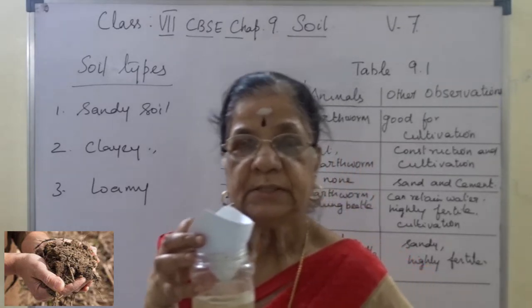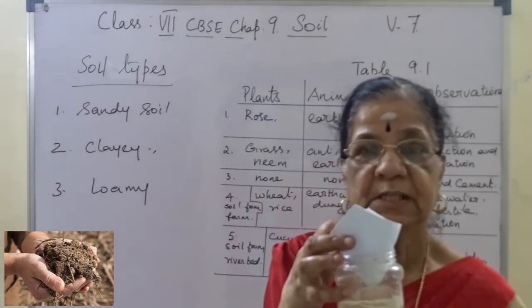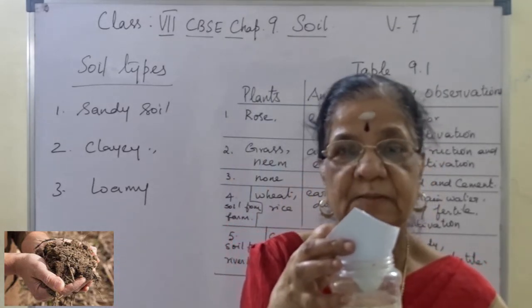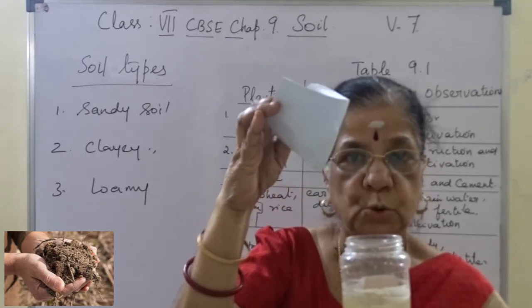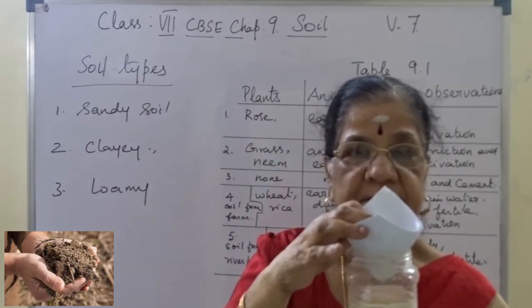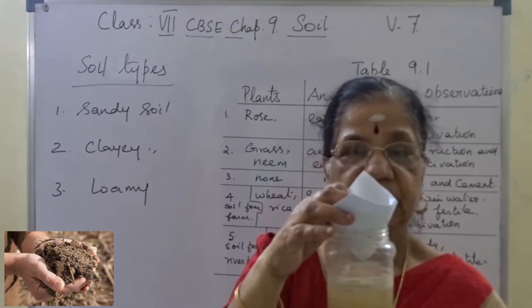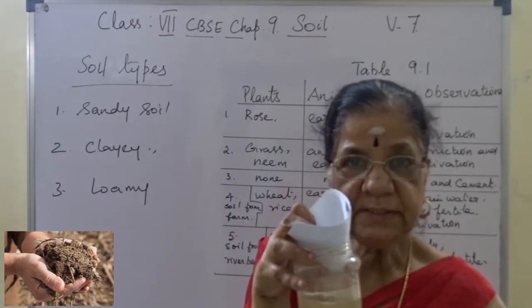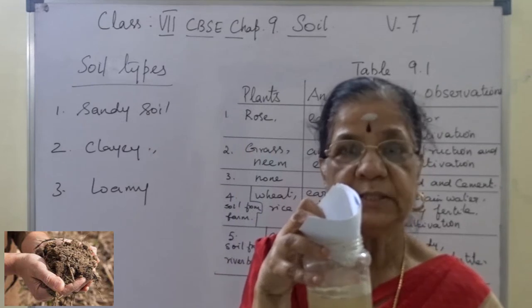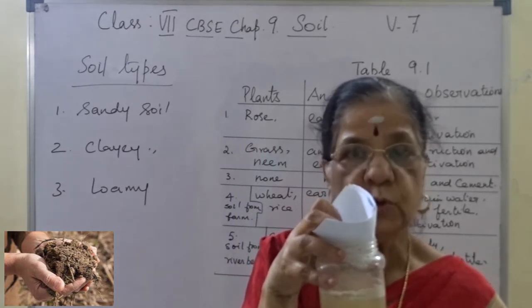I repeat, take 3 beakers and 3 glass funnels, and take 3 filter papers, fold them into a cone shape, and insert them in the funnels, and keep each funnel in a beaker. Right? Then take 3 different soils, clayey soil, sandy soil, and loamy soil.